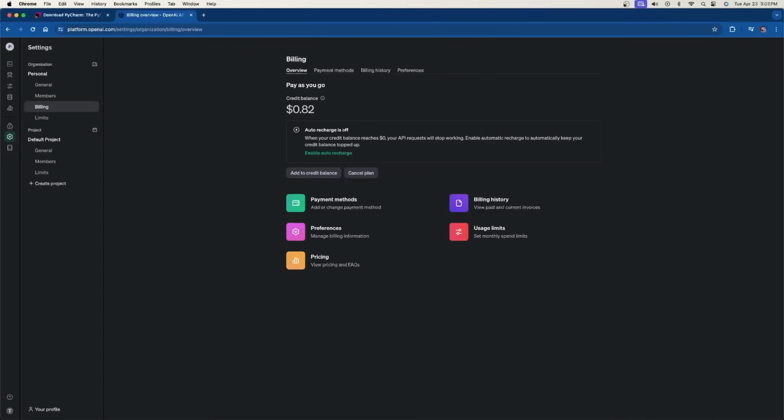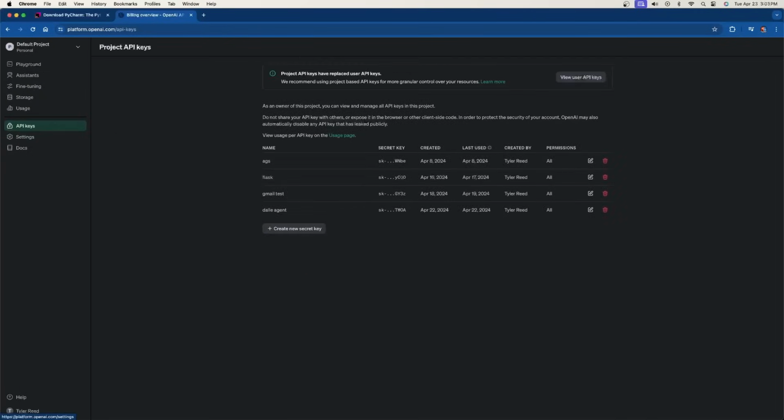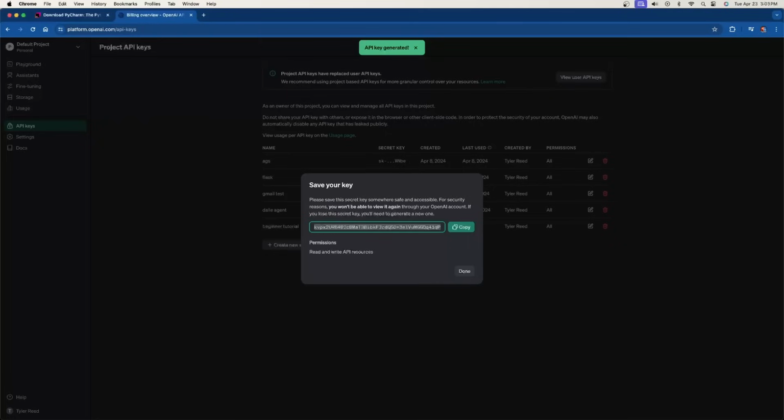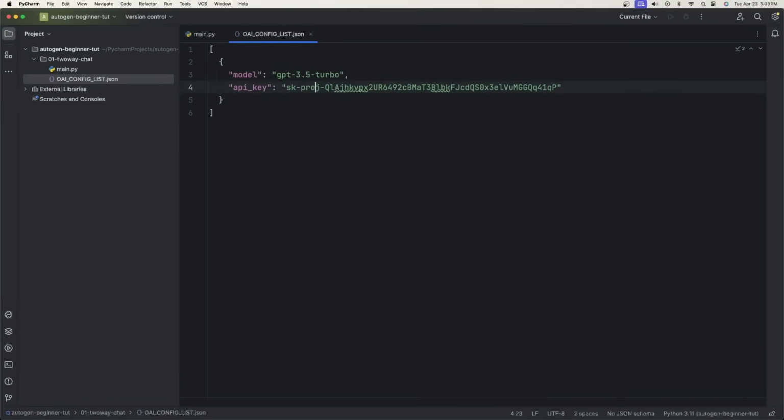So once you just add a couple dollars here, you'll go to your API keys on the left-hand side, and then you create a new secret key. So beginner tutorial. You'll create a secret key, and then you can copy this. So once you copy this, you'll simply just put it right here.